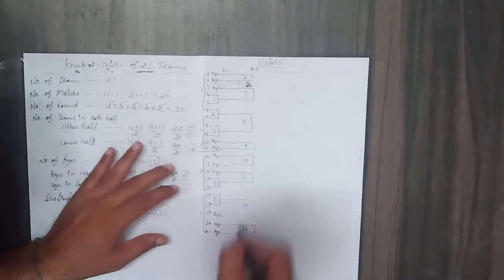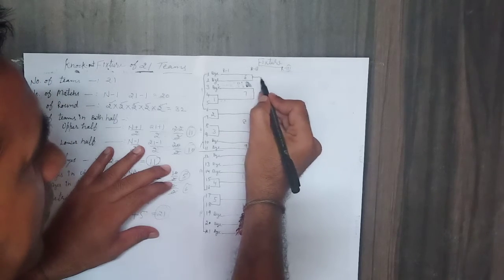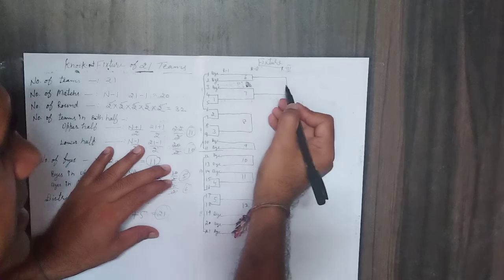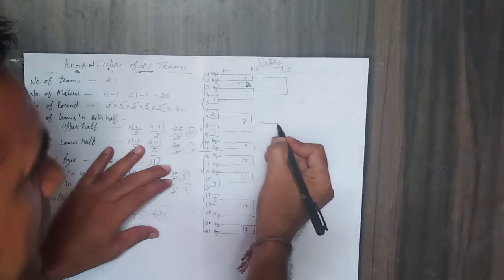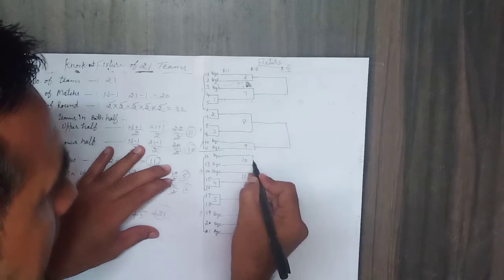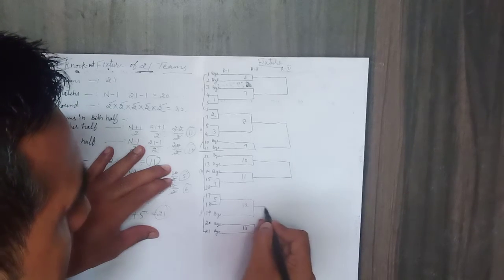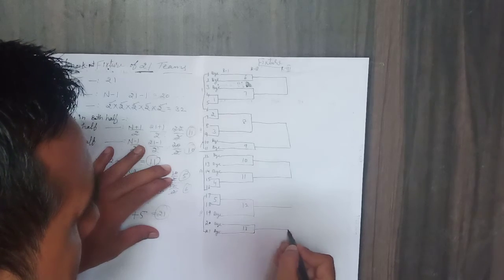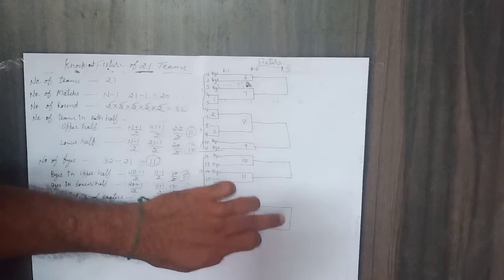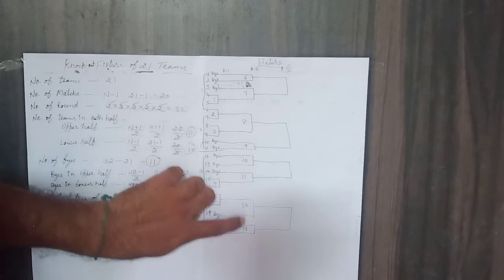So now round number 3. The winners of these matches will play their round. 1, 2, 3, 4. 1, 2, 3, 4, 5, 6, 7, 8.